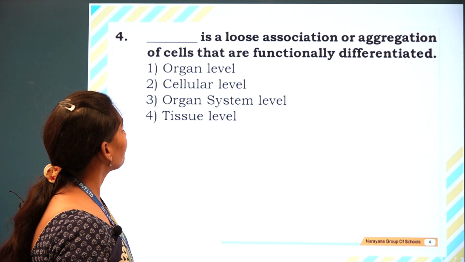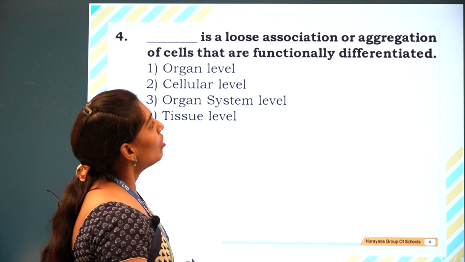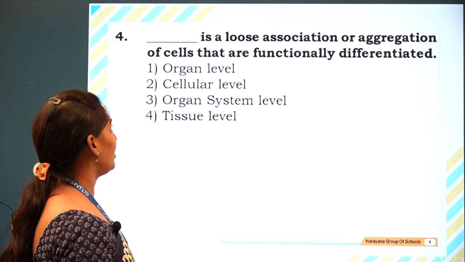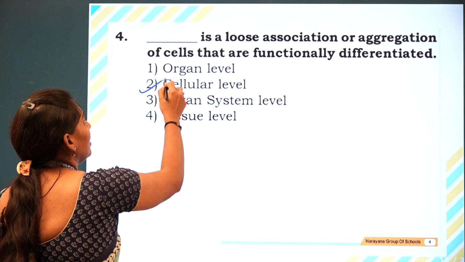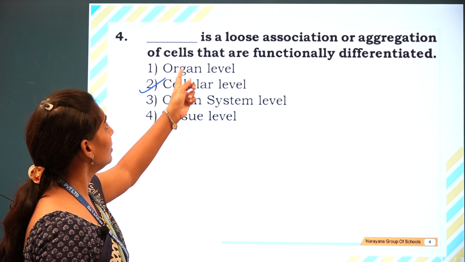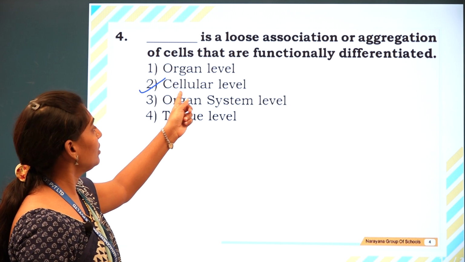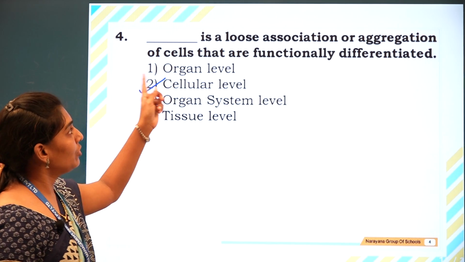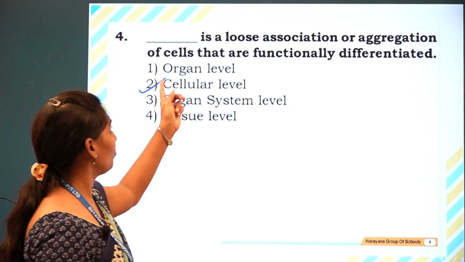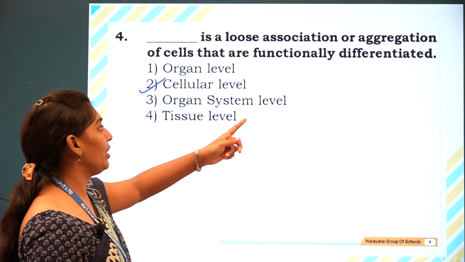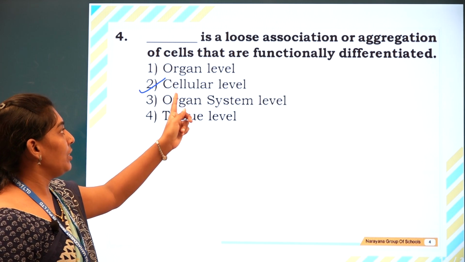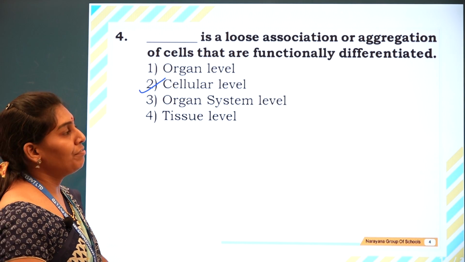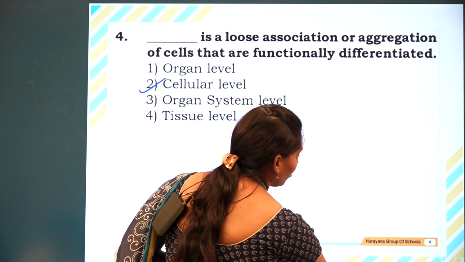The next question: dash is a loose association or aggregation of cells that are functionally differentiated. The options given are organ level, cellular level, organ system level and tissue level. The answer is cellular level, which is a loose association or aggregation of the cells that are functionally differentiated. So let us go for the next question.